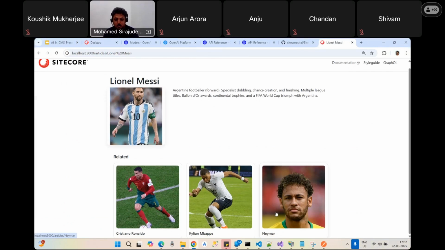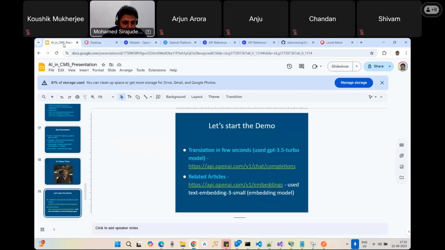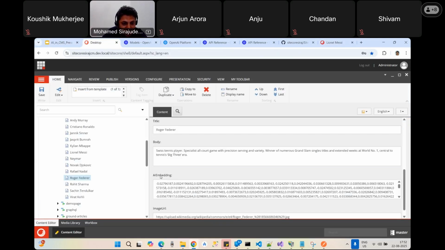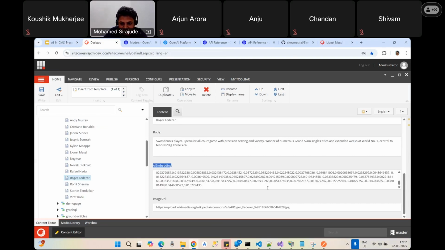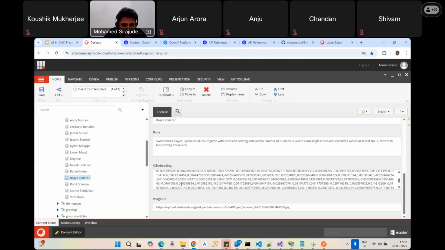It's the embedding text; nobody can see that actually. So how does the embedding text look? I have the AI embedding. This is visible now, but maybe we can disable this AI embedding from the content editor itself, so the content editor cannot change it. If I go and change something, it will definitely break, so that should not happen. We can hide this as well; we have the customization, but for this demo, I show how it looks. So this is the vector value.